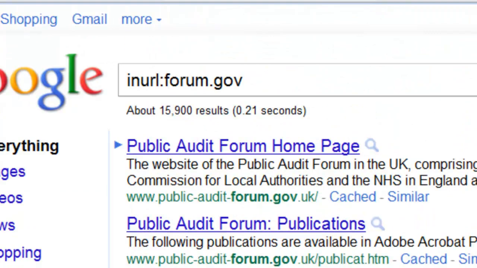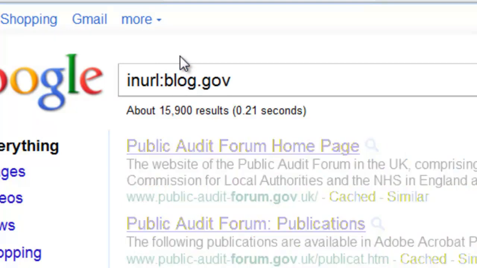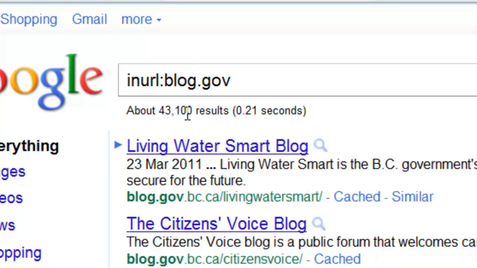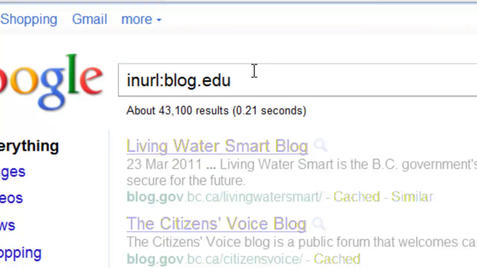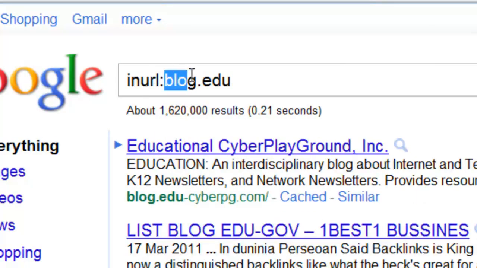And once you've found the forum, remember that technique I taught in the forum backlinking video. Dissect the forum and look for the highest PageRank page inside of that forum using SEO Quake. If you can't remember that, just go back to the forum backlinking video that I taught and refresh yourself on how to use SEO Quake in that manner. So forum, that's one way to do it. You can also do blog, like this, government blogs, and you can do education blogs, just changing around. All you're doing is changing around this and this. That's all that you're doing.